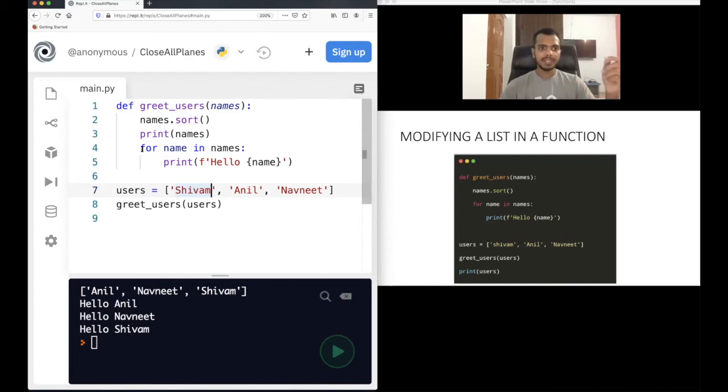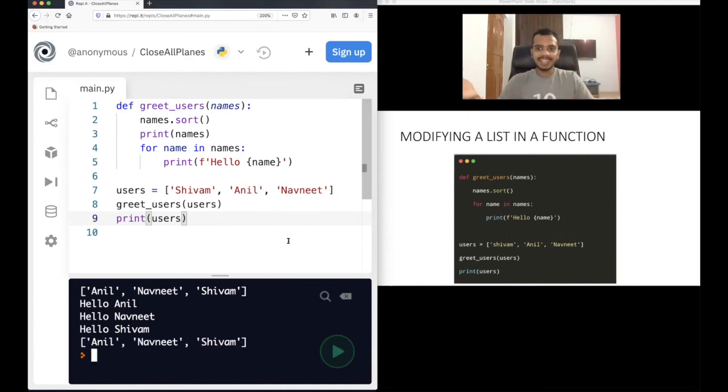Then what we are doing is, for name in names, the same thing, at the last we are printing all the names: hello Anil, hello Navneet, hello Shivam. Now there is one interesting thing here. What if you print the same list after here? What do you expect? Will the list be Shivam, Anil, Navneet, or will the list be Anil, Navneet, Shivam? Let's run this and understand.